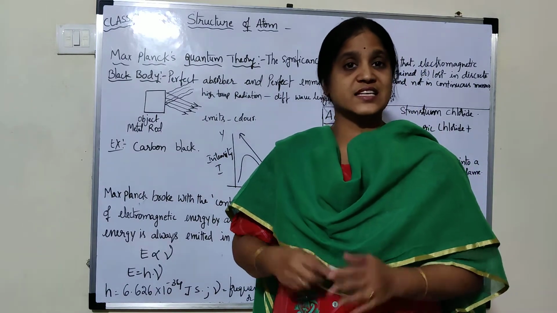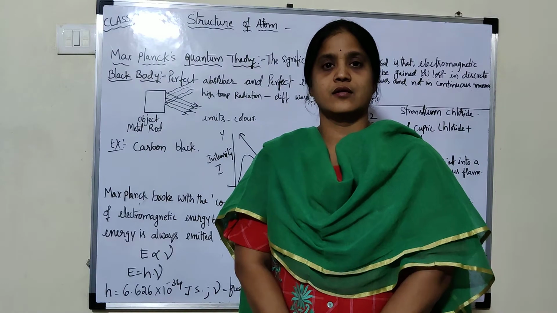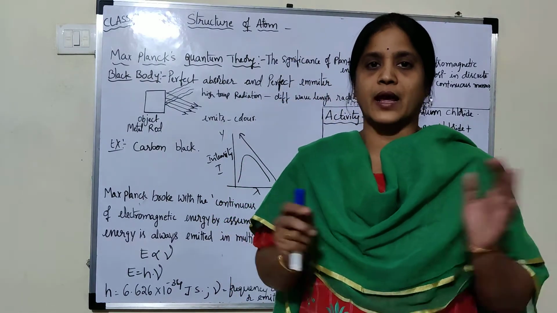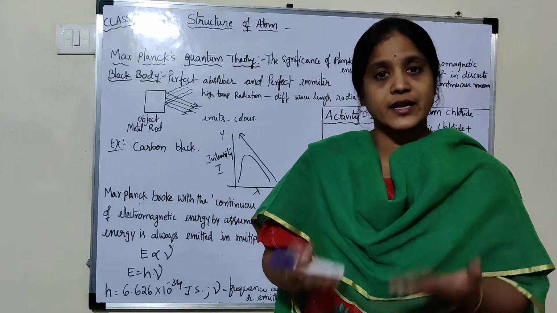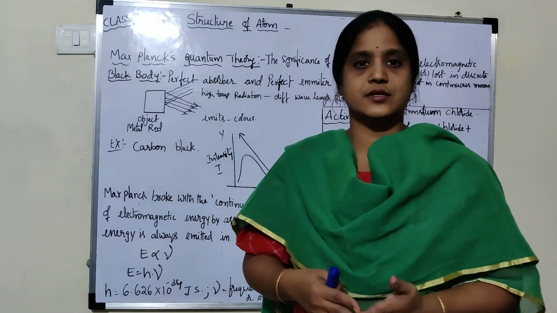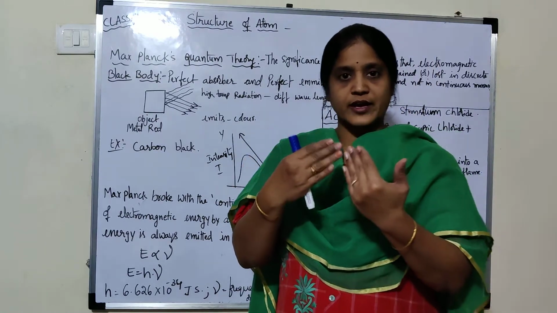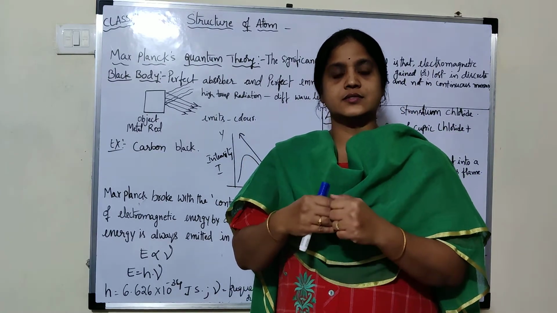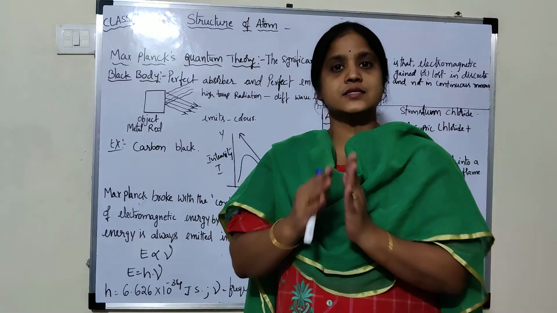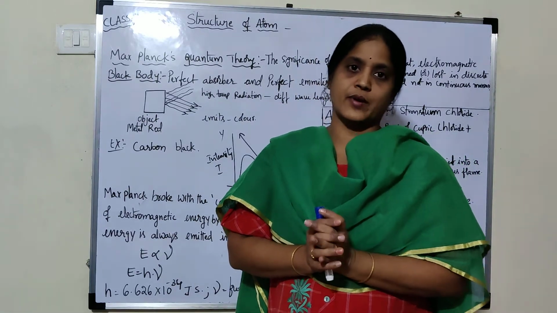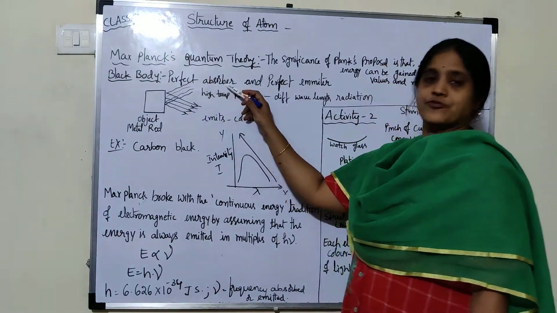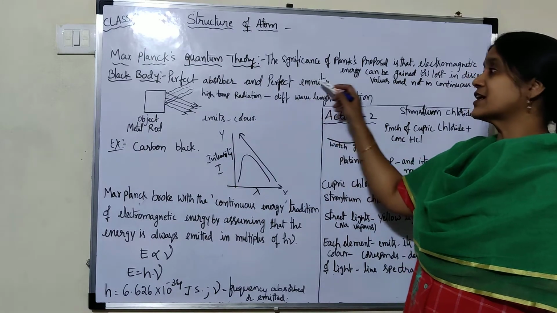Black body does not mean it is black in color. Once again, black body does not mean it is black in color. Black body means it is a perfect absorber and a perfect emitter. It means how much light falls on the body, the same amount of light should be emitted by the same body, then such a body is known as a black body.